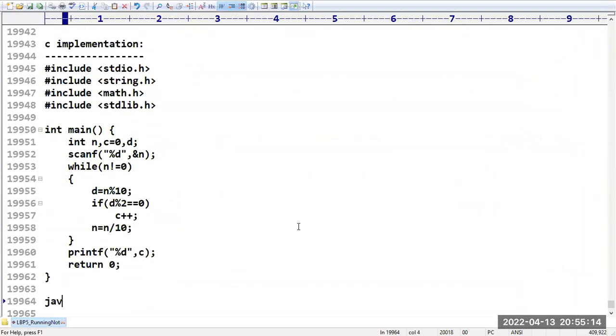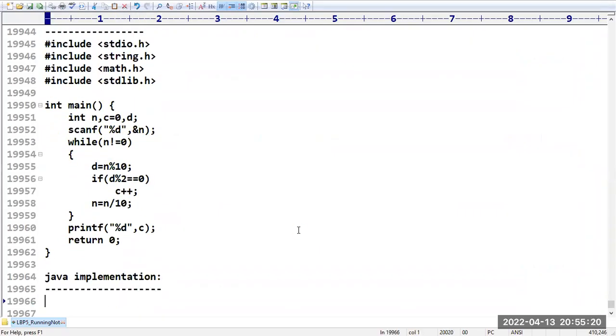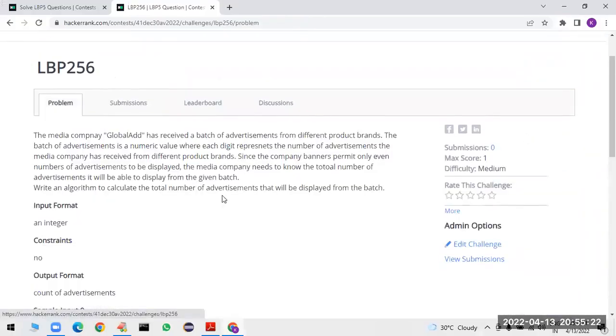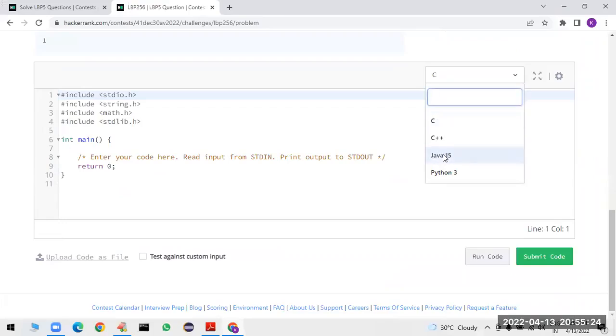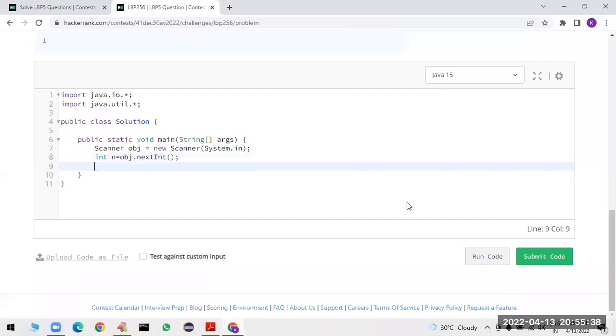I want to implement this program in Java. Let me go for Java implementation, sir. How you can implement in Java? So I am taking Scanner obj is equal to new Scanner of System.in. Okay. So integer n is equal to obj.nextInt.